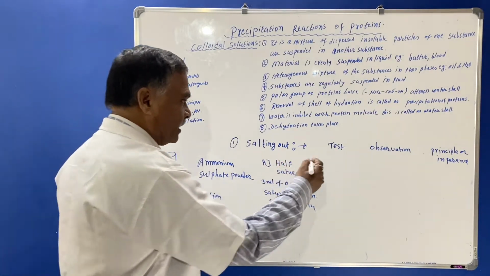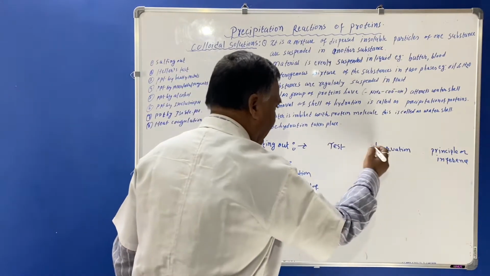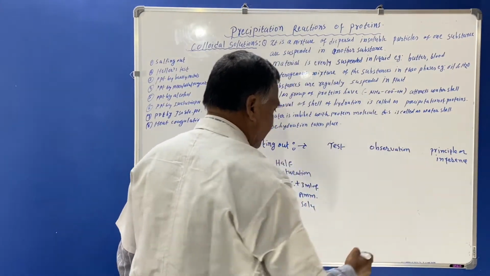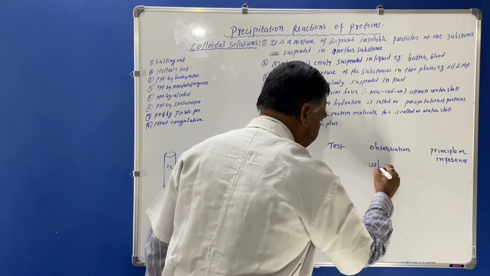So in the test we are taking this, and the observation will be a white precipitation.